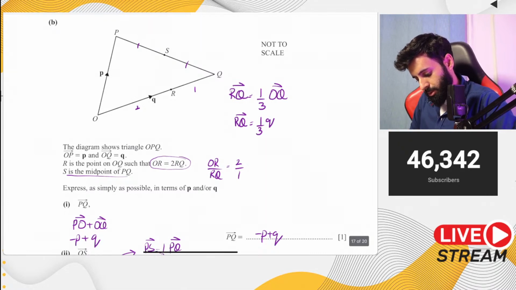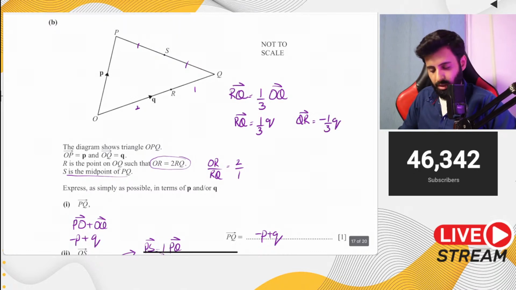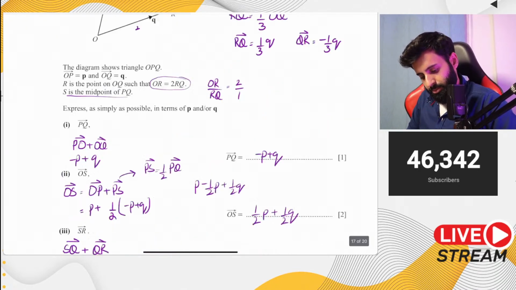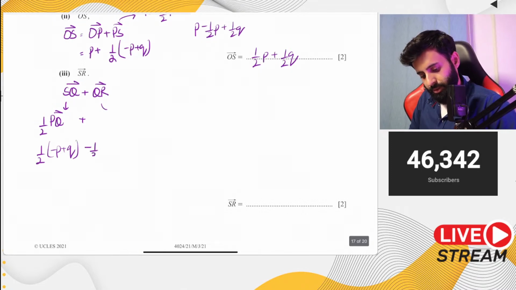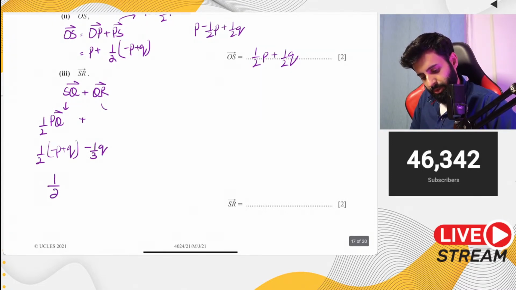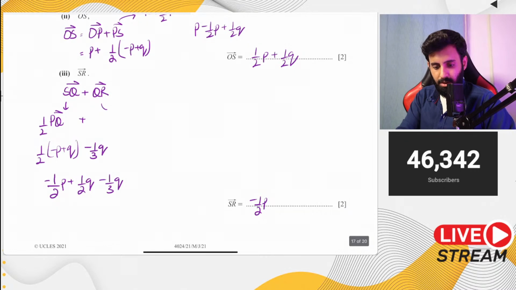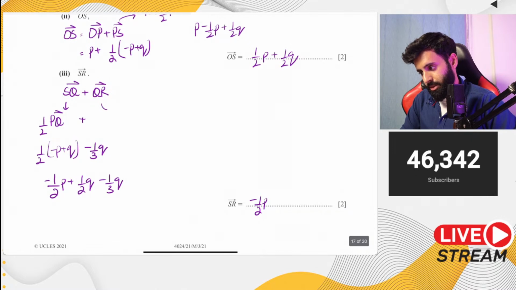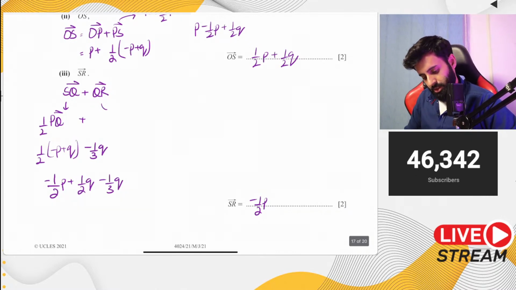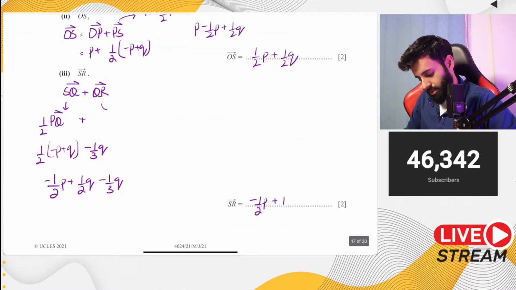Okay, which means QR would be minus 1 upon 3 Q. Okay, if you're changing the direction, then you change the sign. So plus QR is minus 1/3 of Q. So that means minus 1 upon 2 P plus half Q minus 1 upon 3 Q. So minus 1 upon 2 P remains as it is. Half minus 1 upon 3. Let's figure this out on the side. So half minus 1 upon 3 is equal to positive 1 upon 6. So plus 1 upon 6 Q.